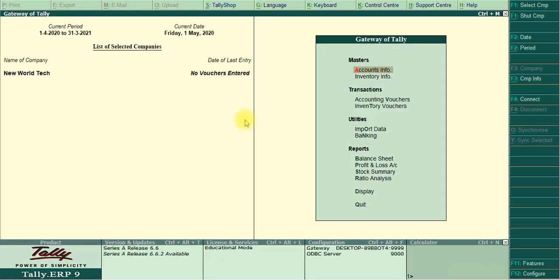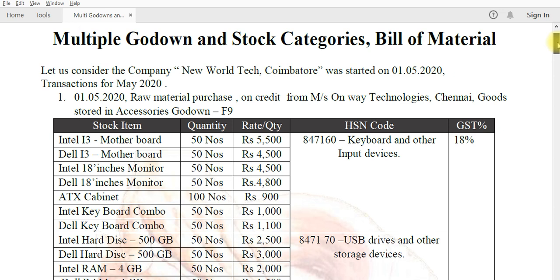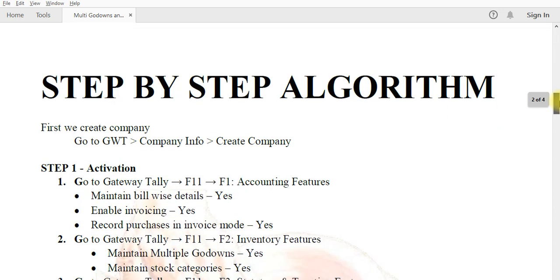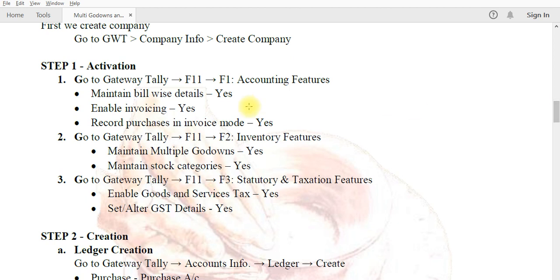Yes, New World Tech is created. Then I move to activation. Here, three types of activation are needed because invoice vouchers are involved and we should maintain bill-wise details. So we check F11 features, F1 accounting features. Whether these three are enabled or not. Then go to Gateway of Tally, F11, F2 inventory features.